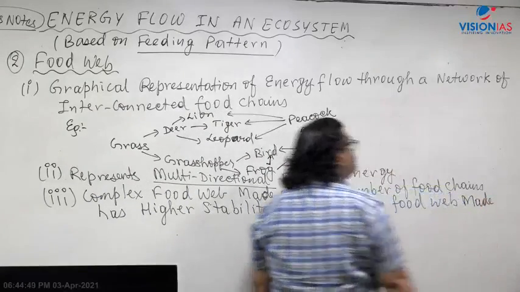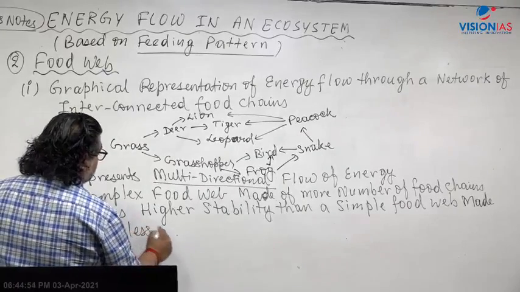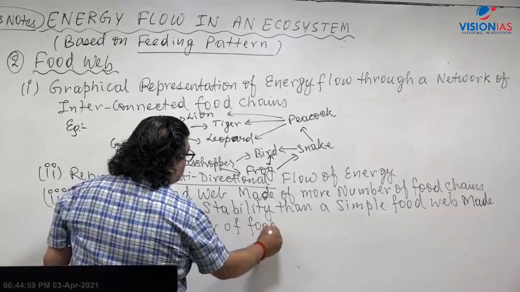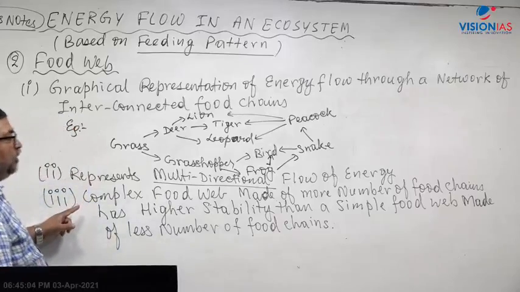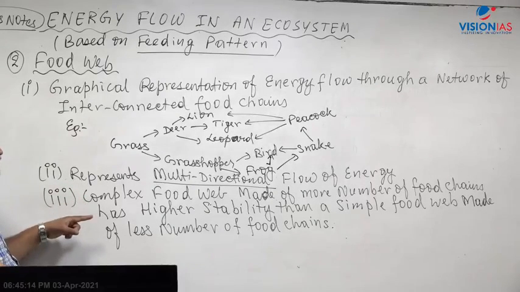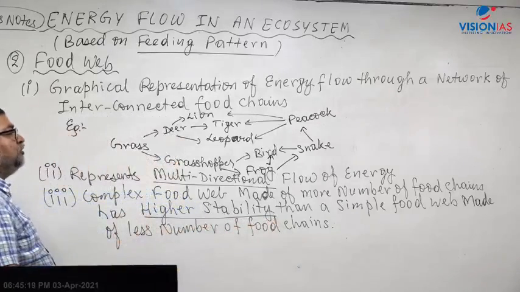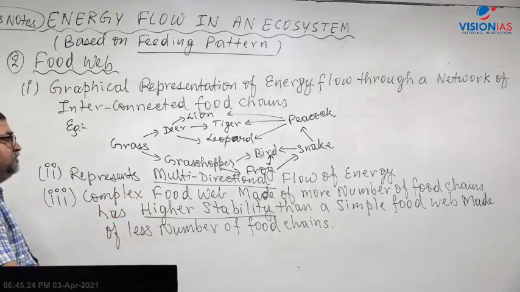Why so? Why is it so? A complex food web, what I've written here as the third point, which has more complexity and is made of more number of food chains, has higher stability and will not easily collapse, compared to a simple food web made of less number of food chains.